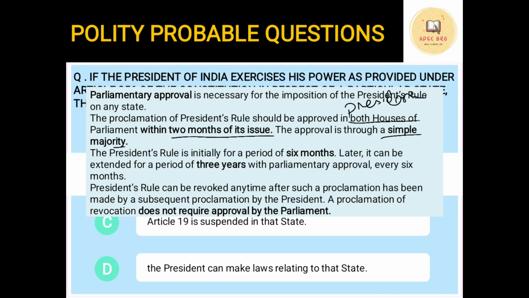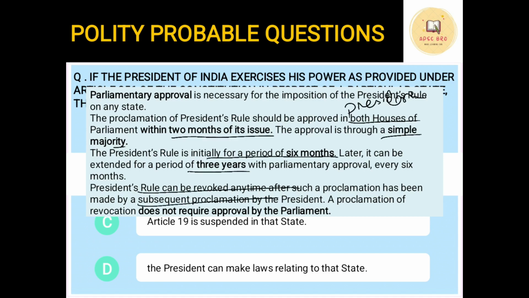Okay, it is initially implemented for a period of 6 months, but it can be extended to a maximum of 3 years, in which every 6 months it has to be renewed. Okay, it can be revoked, that means it can be withdrawn from the state simply by a subsequent proclamation, that is an order by the president.